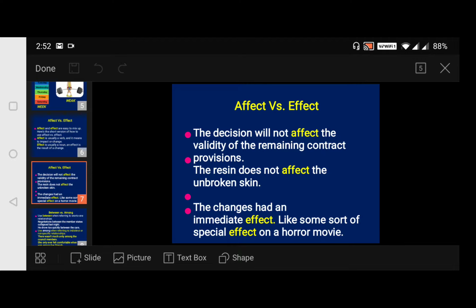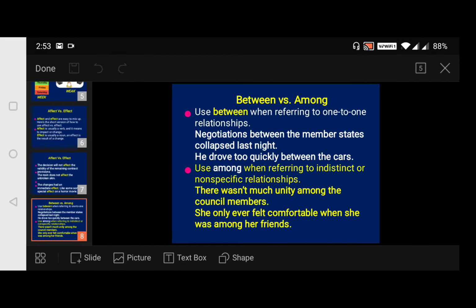Now coming to effect, the result of that change, we say it as effect. The changes had an immediate effect. Effect is the impact of that change, like some sort of special effect in a horror movie. Followed? Hope you understood. Now moving to our next slide.